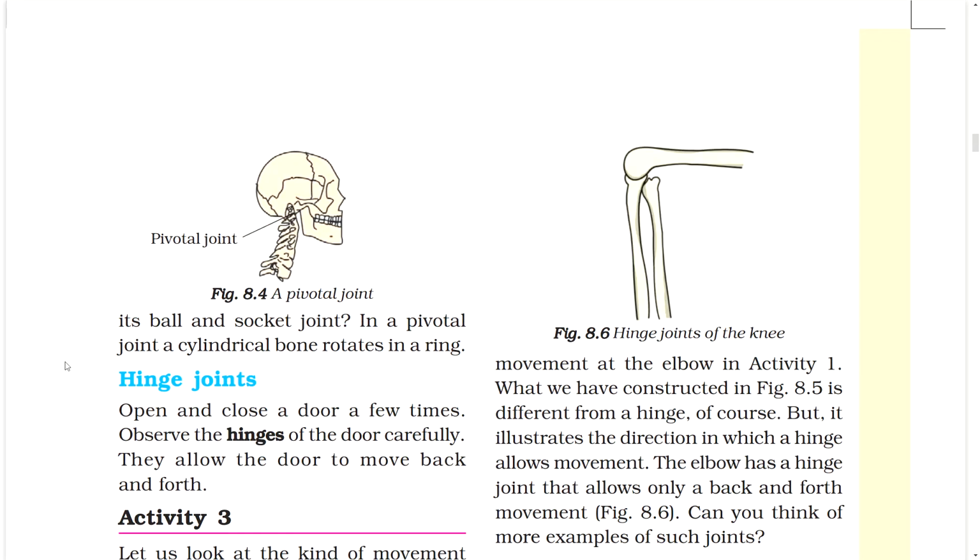Pivotal joint. Figure, a pivotal joint. It is not a ball and socket joint. In a pivotal joint, a cylindrical bone rotates in a ring.